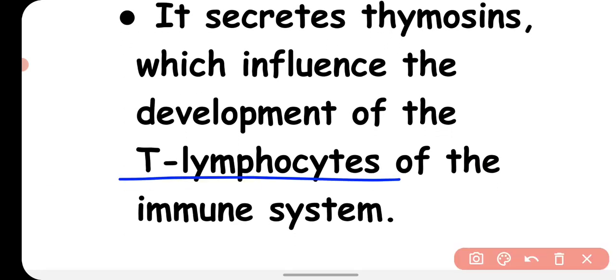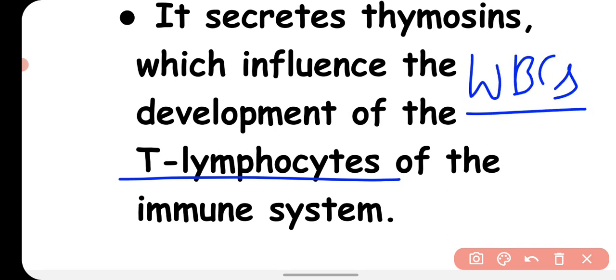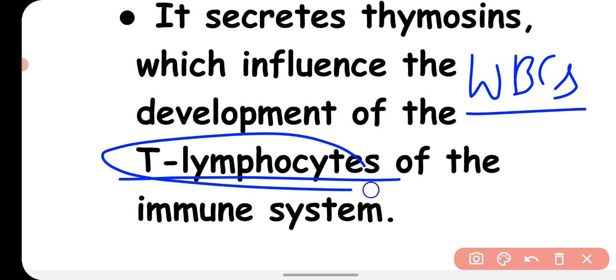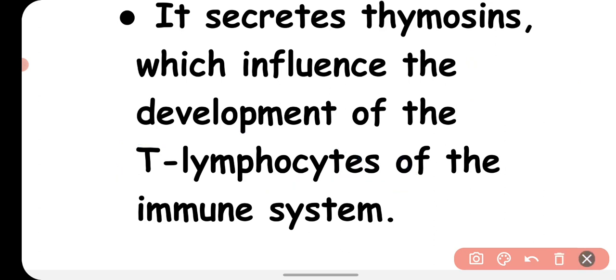T lymphocytes are a type of white blood cells. Okay, this is a kind of white blood cells which are responsible for our immune system. It is part of our immune system. These T lymphocytes are very important white blood cells present in our body that fight against infection and help to be safe from the infection.